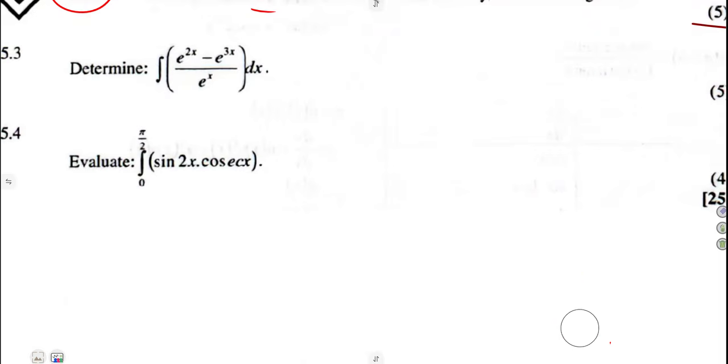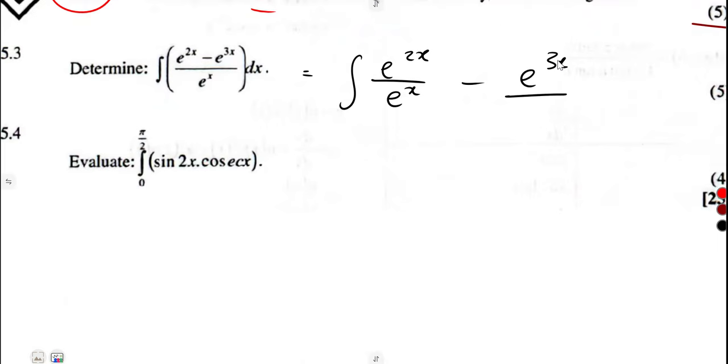There is e to the exponent of x in the denominator, so let us separate that: e to the exponent of 2x over e to the exponent of x, minus e to the exponent of 3x over e to the exponent of x. Knowing that we are dealing with the same base, we subtract the exponents: 2x minus x, and that's e to the exponent of x.